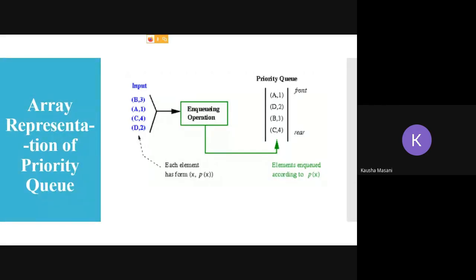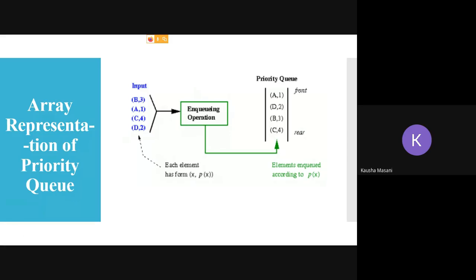In general form, each of your inputs has the form X, P of X, where X is your element and P of X is your priority. Irrespective of how you are giving the input, your priority queue is going to arrange them with the help of their P of X, and A of 1, D of 2, B of 3, and C of 4 are going to get inserted in your priority queue.